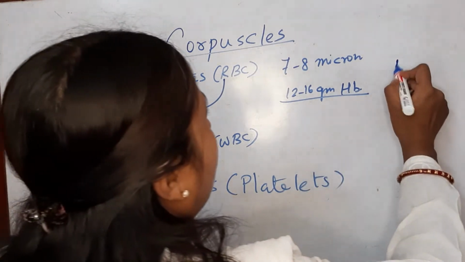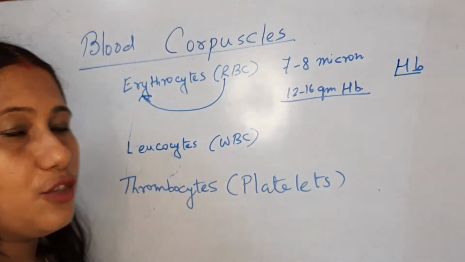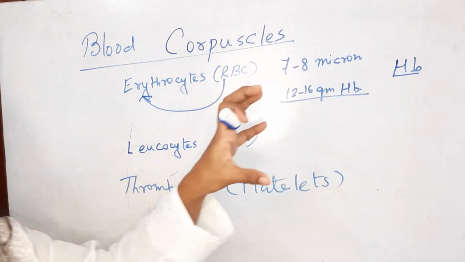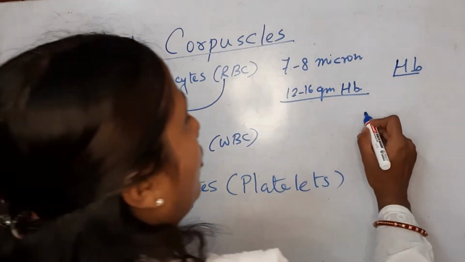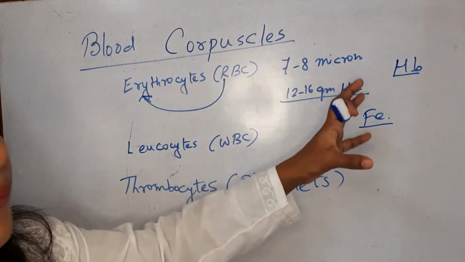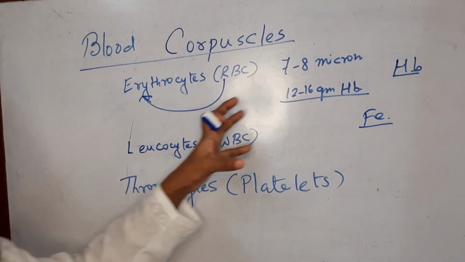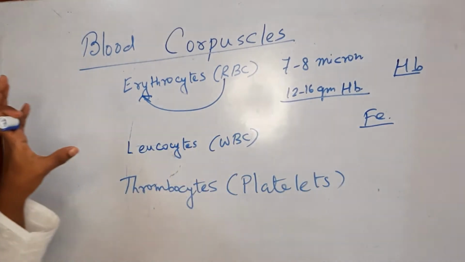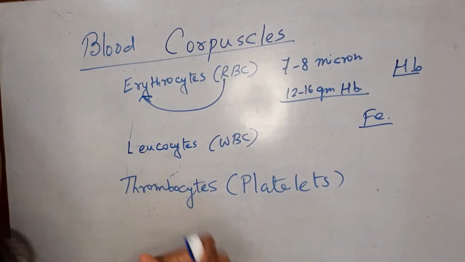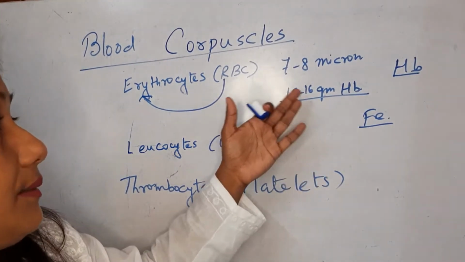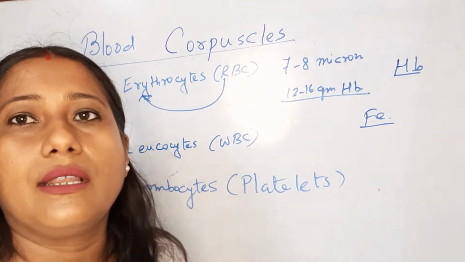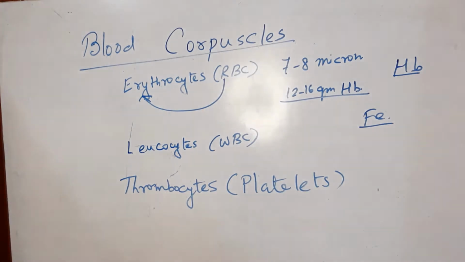Now what is hemoglobin? Hemoglobin, I am writing in short HB. Hemoglobin is a pigment or a respiratory carrier that contains iron. It is an iron bound pigment, an iron bound globin protein, that is present in the RBC and mainly conducts the gases. Now the shape of the RBC is biconcave. That is, in order to increase the surface area, the RBC is biconcave in shape, and a mature RBC does not possess any nucleus, neither does it possess any cell organelles.